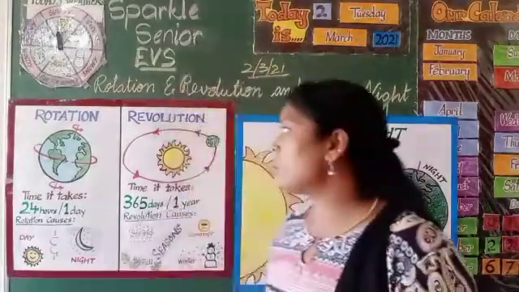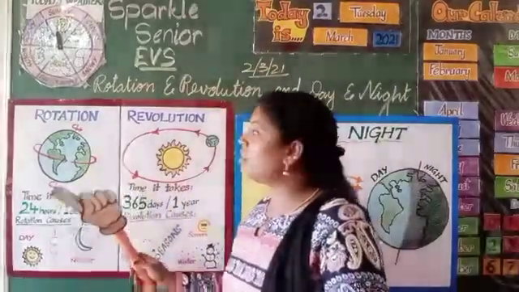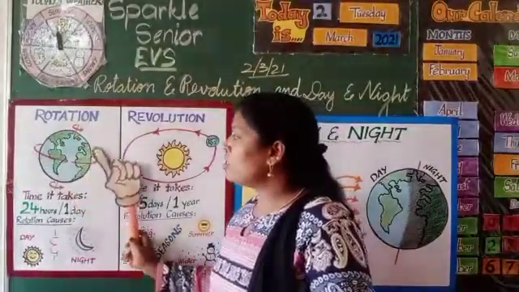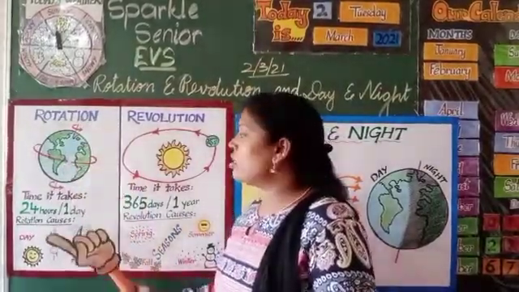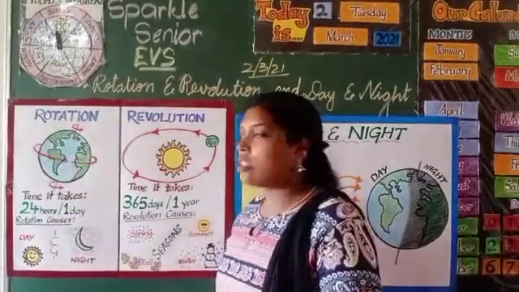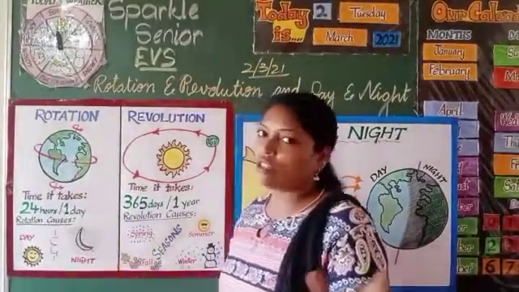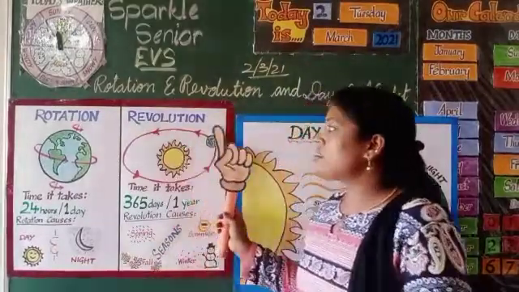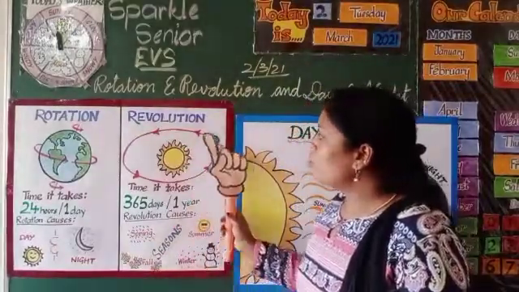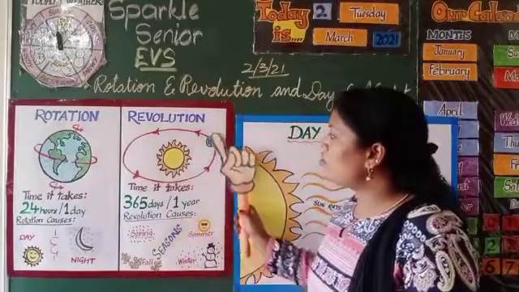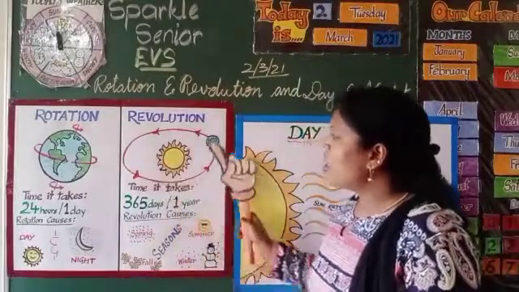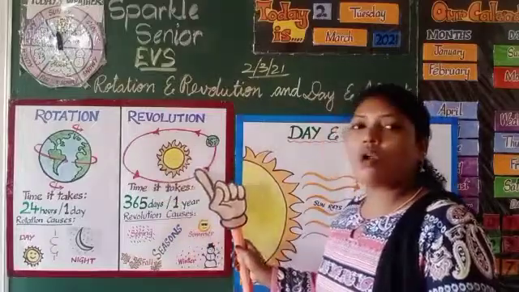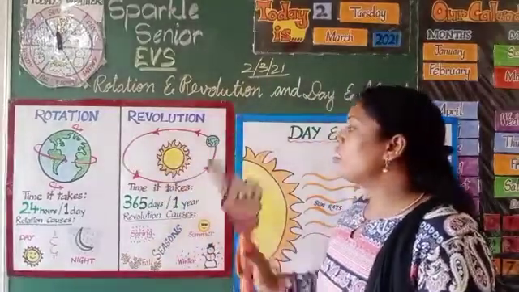You could see the picture that I have displayed here. This is the picture of rotation. The movement of the Earth on its axis is rotation. How long does it take? It takes 24 hours or 1 day. Next, revolution. This is the picture of revolution: the movement of the Earth around the sun in an orbit. The red line you see is called the orbit. Movement in an orbit is revolution.